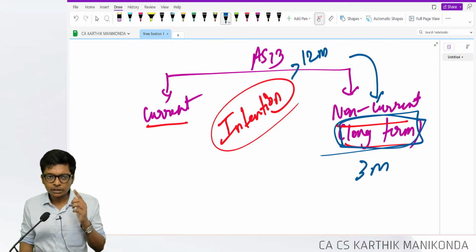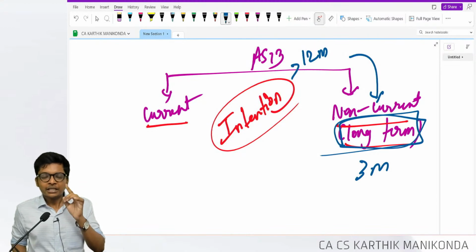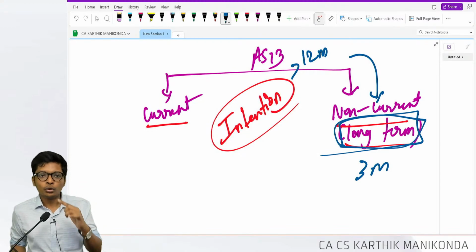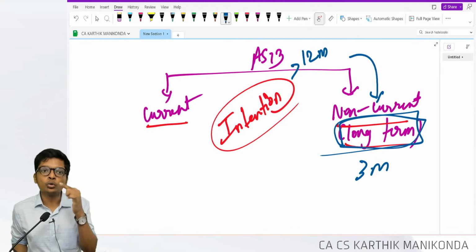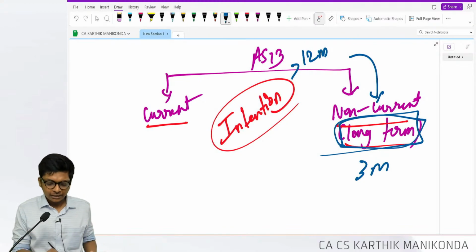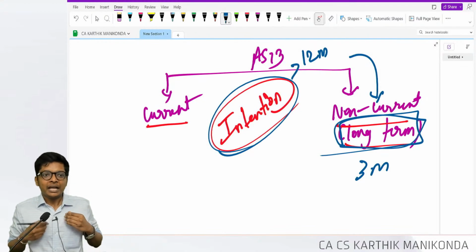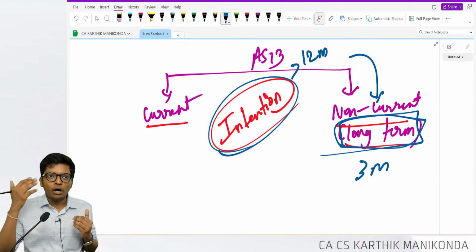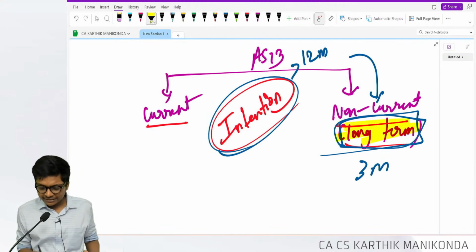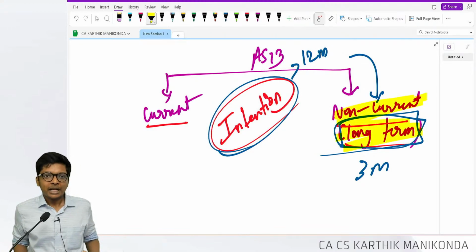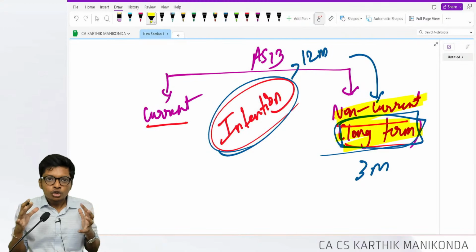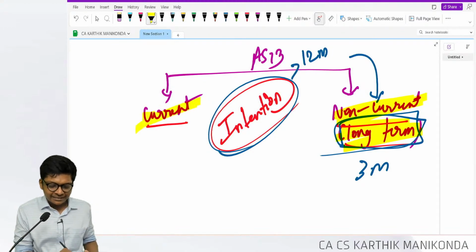Yes. It's not about what you do, guys. It's about what you want to do. But in exam, don't write like this. It's about the intention of the company. If my intention is to hold for a longer period, then it is non-current. If intention is to hold for a short period, less than 12 months, then it is current.